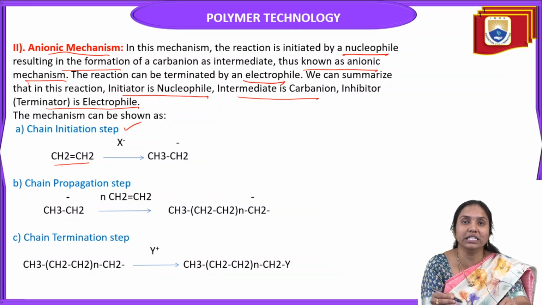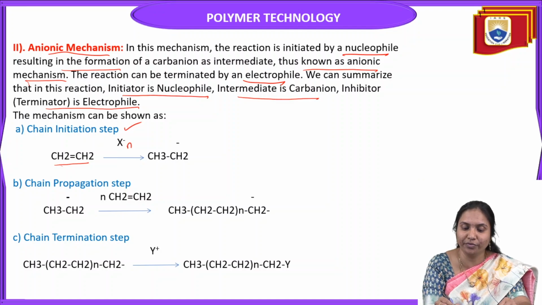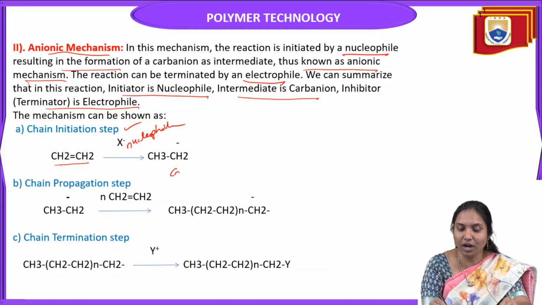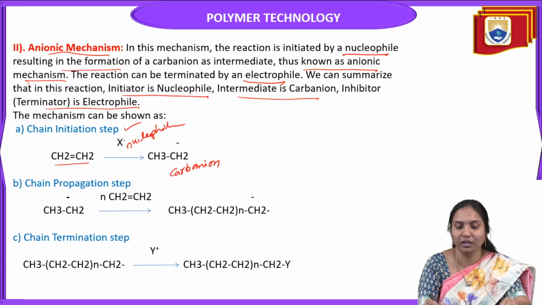This reaction is initiated by a nucleophile, which has a negative charge. The result is that it forms a carbanion, which has a negative charge. So the carbanion is formed in this initiation step.